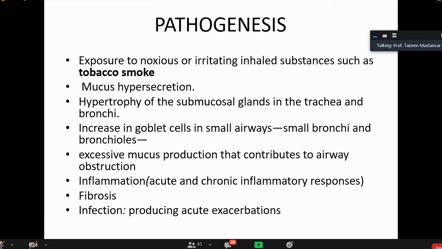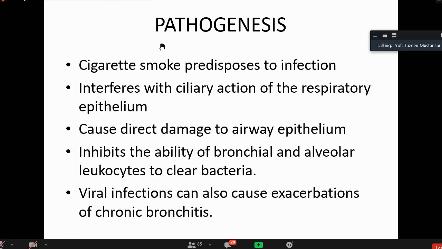There will be hypertrophy of the glands and an increase in the number of goblet cells. They both are producing more and more mucin and adding to the trouble. They were trying to overcome the problem, but when things are in excess, they are not beneficial, they become notorious. Okay, understood? Now let us move ahead.